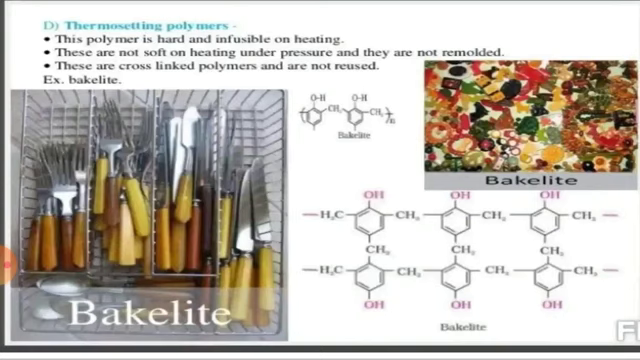They cannot be remolded. Extensive cross-linking is formed between the molecules by covalent bonds in the mold during the hardening process. While hot, when the hardening process is going on, they form cross-links between them. Bakelite is an example of a thermosetting polymer. They contain cross-linked polymer and cannot be reused, while thermoplastic can be reused. Your example is bakelite.